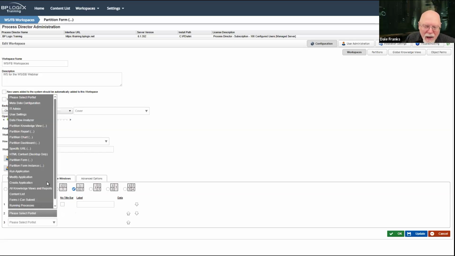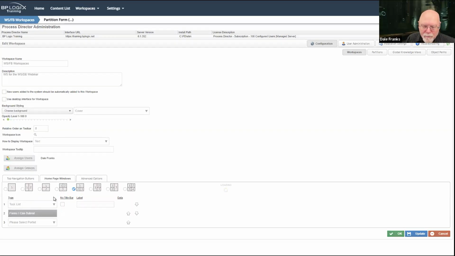For the second thing, I think I'm just going to pick forms I can submit. And that will show up in the lower left-hand corner of my workspace, of my 3 panes.